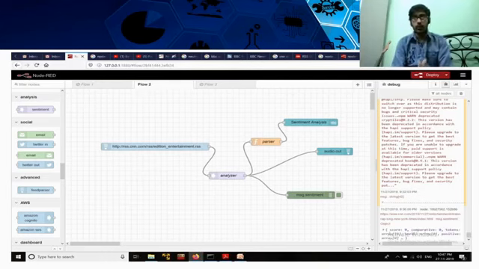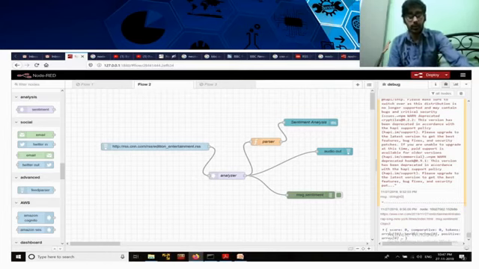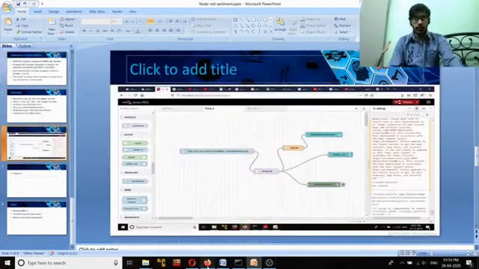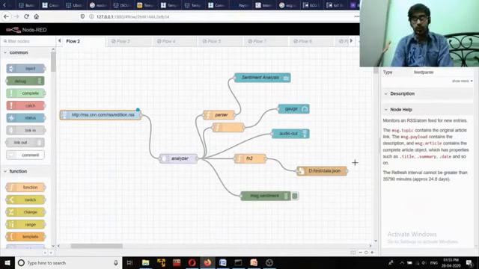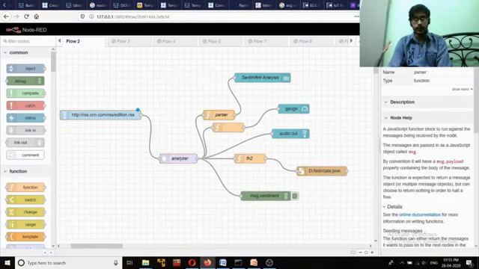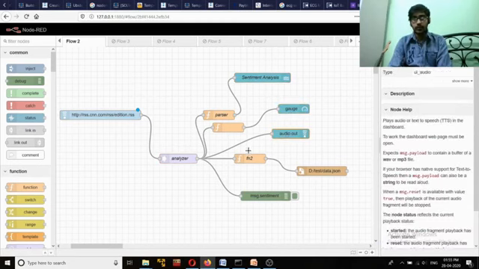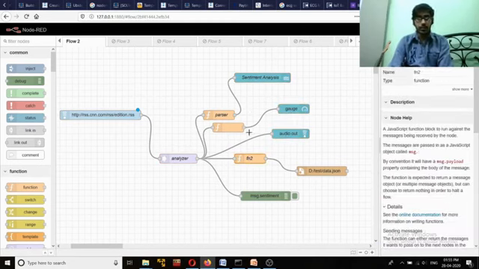So without any further delay, we will just go to the application part, that how you can create the Node-RED application now. So over here you can see I have already created a simple sentiment analyzer application. Now you can see there are several items here. These particular items are actually known as nodes. Now this is the fundamental backbone of the Node-RED application.